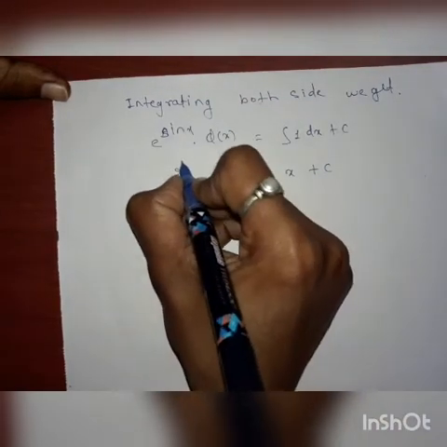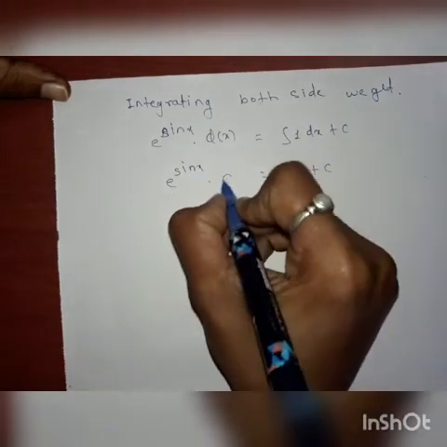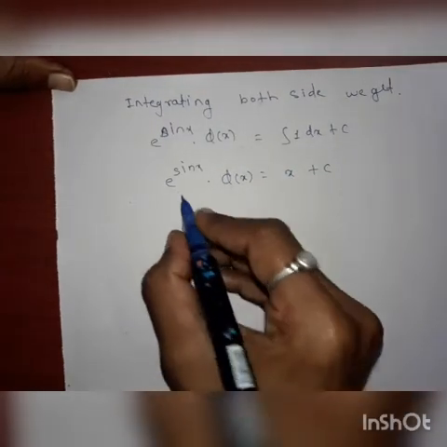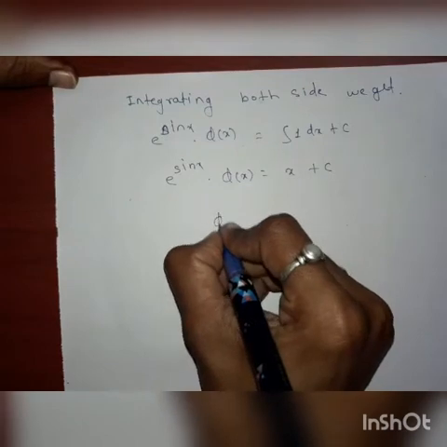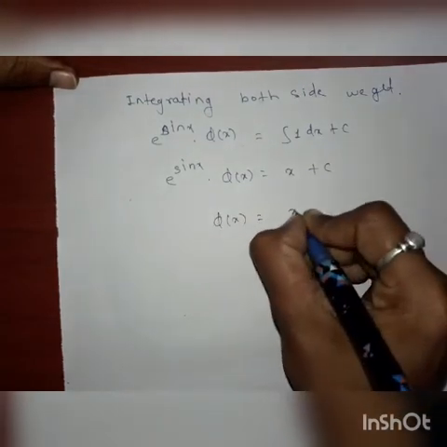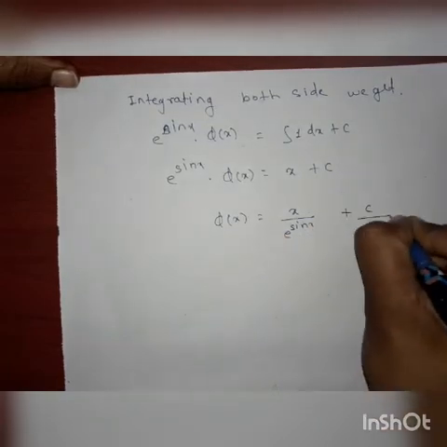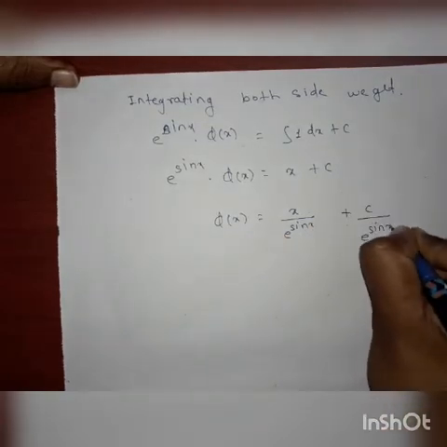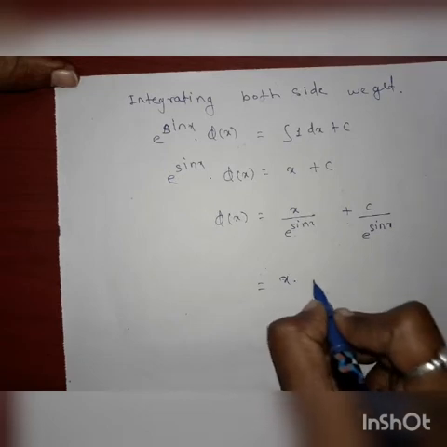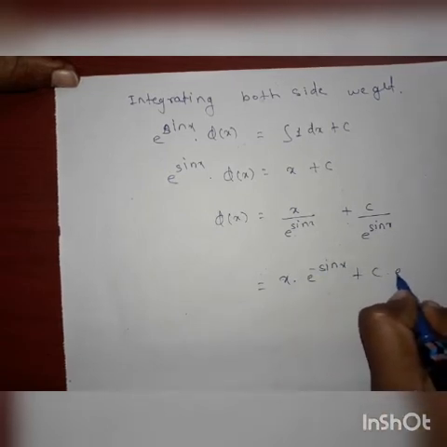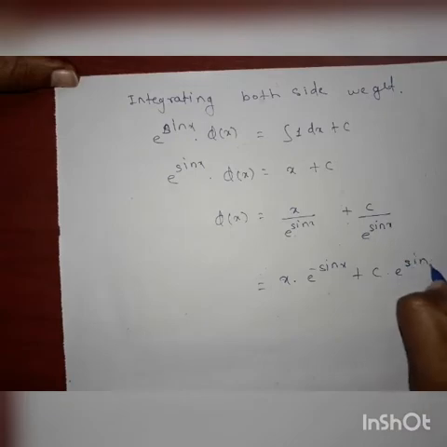Then divide both sides by e^(sin x). So we get phi of x is equal to x upon e^(sin x) plus c upon e^(sin x), which is equal to x e^(-sin x) plus c e^(sin x).